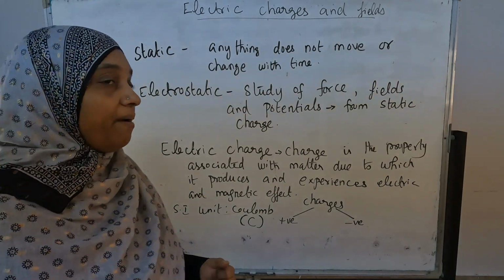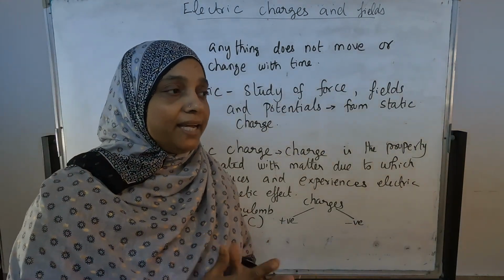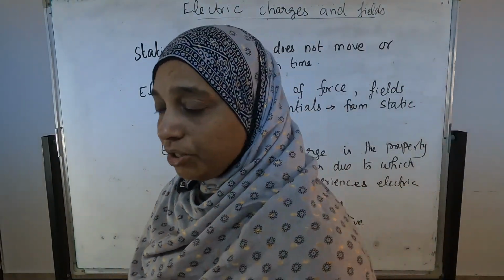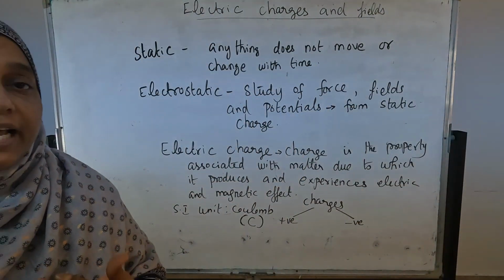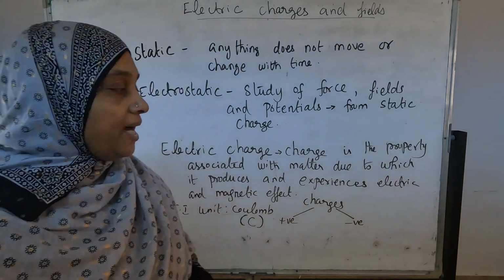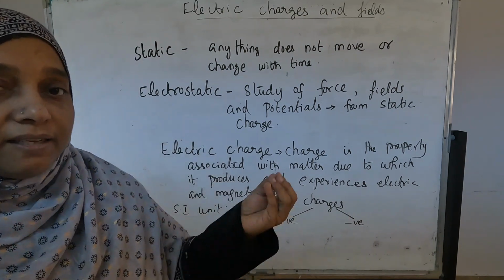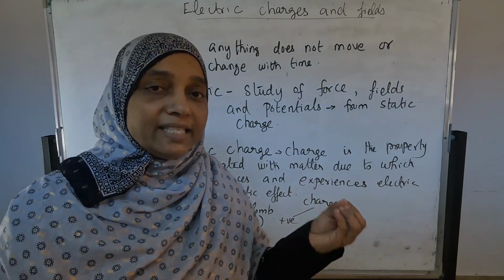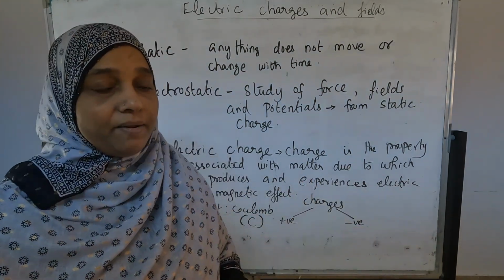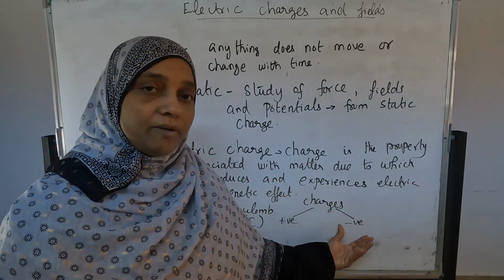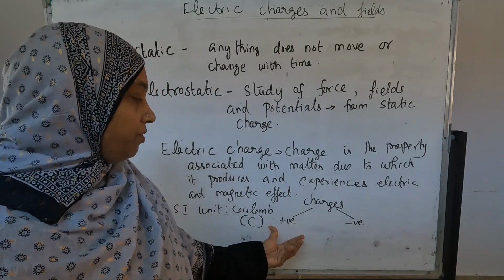Clear? Then we come to the types of charges: positive charge and negative charge. Those are the types of charges we study. The SI unit of charge is the coulomb. Positive charge is produced by some substances and negative charge by other substances. We will see that also.